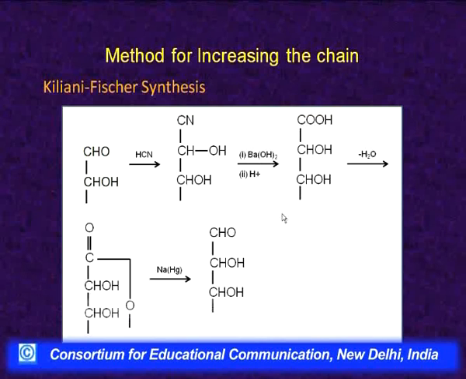So, in a Kiliani-Fischer synthesis, we will always get a mixture of 2 higher aldoses which differ in their configuration at carbon number 2, and we discussed before that such aldoses which differ in configuration at carbon number 2 are called C2 epimers or simply epimers. So, Kiliani-Fischer synthesis always leads to the formation of epimers.